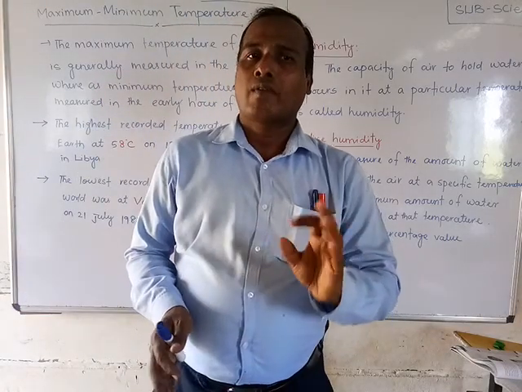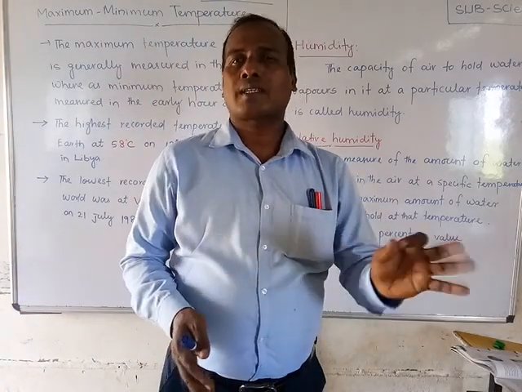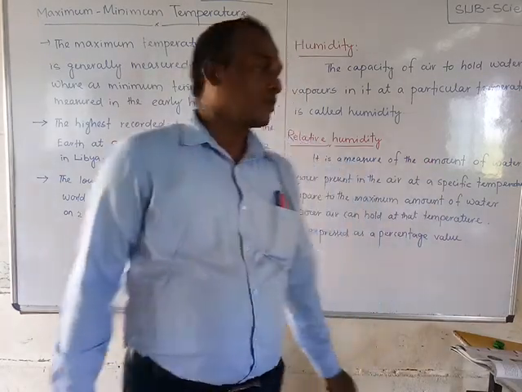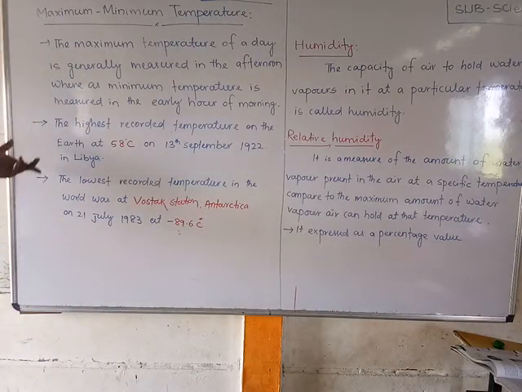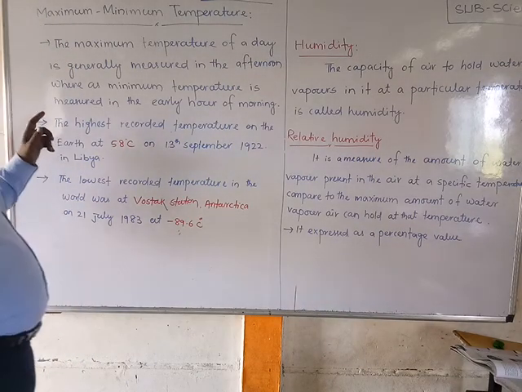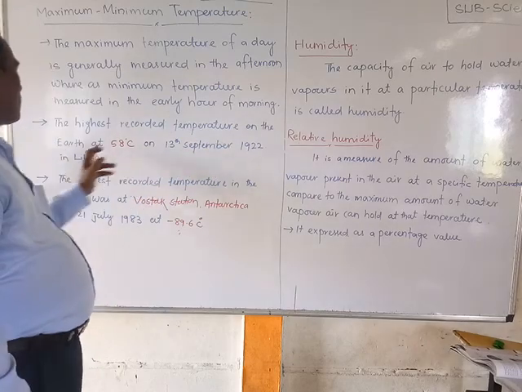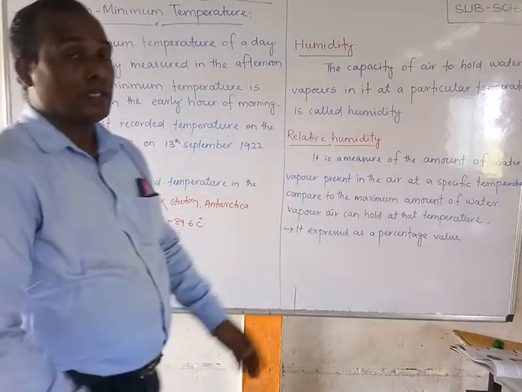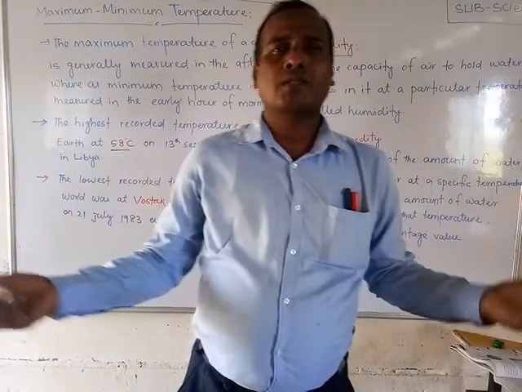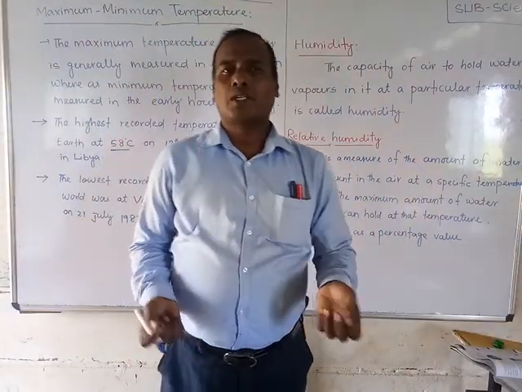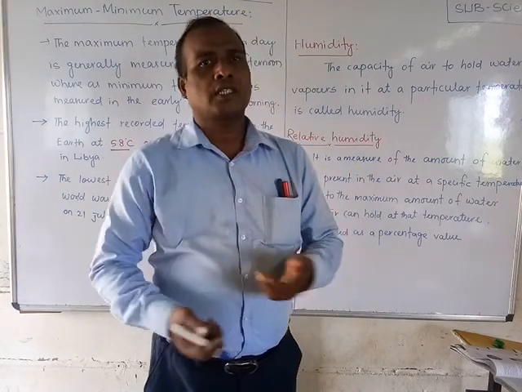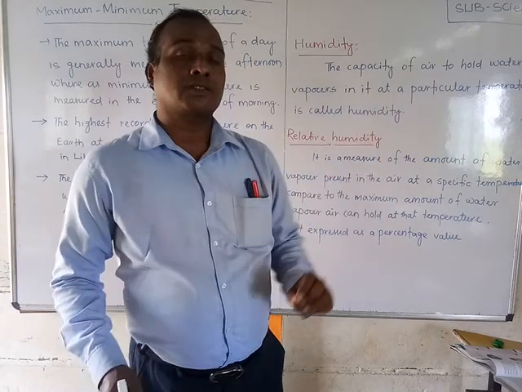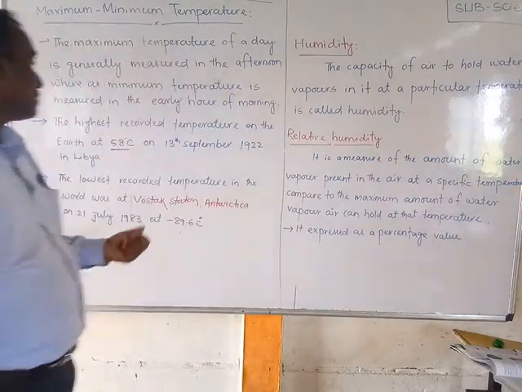Whenever you wake up at 5 or 6 o'clock, you feel cooler, so that is the lower temperature. Here is an interesting GK note: the highest recorded temperature on the earth is 58 degrees Celsius. In your area you may observe a maximum of 38, 39 or 40 degrees Celsius, but 58 degrees Celsius is a terrible condition.